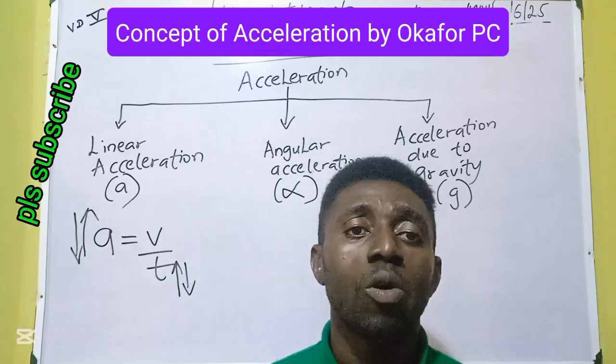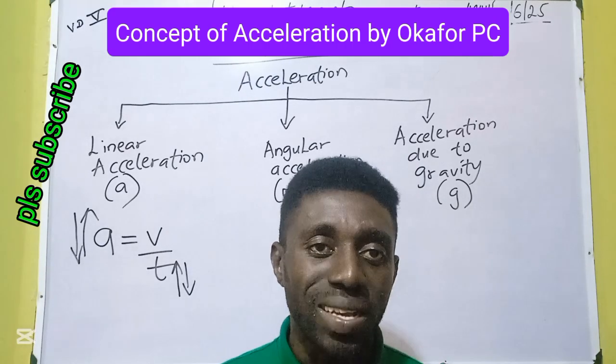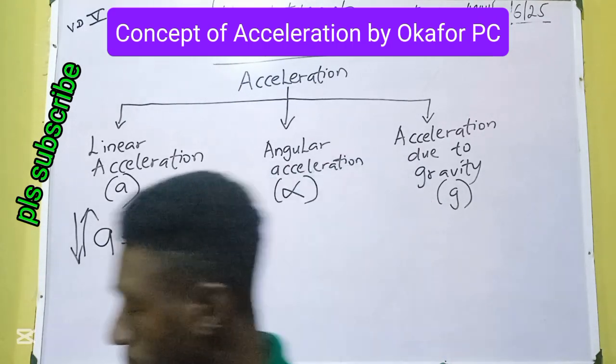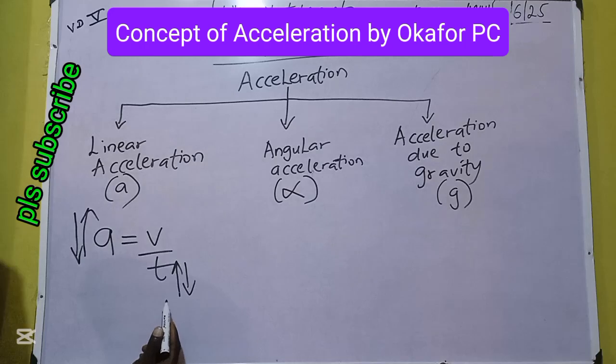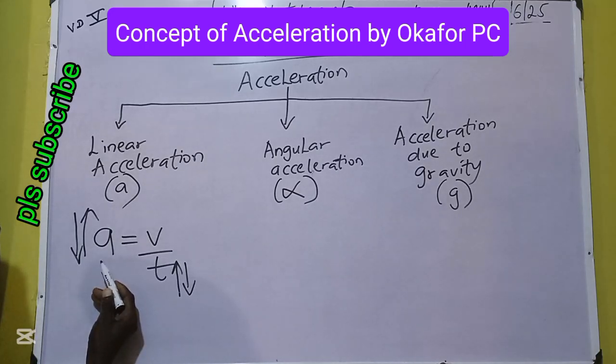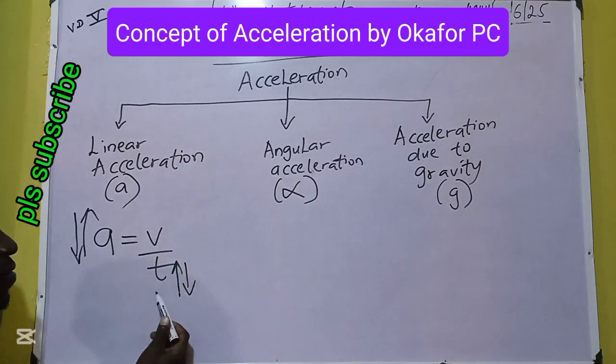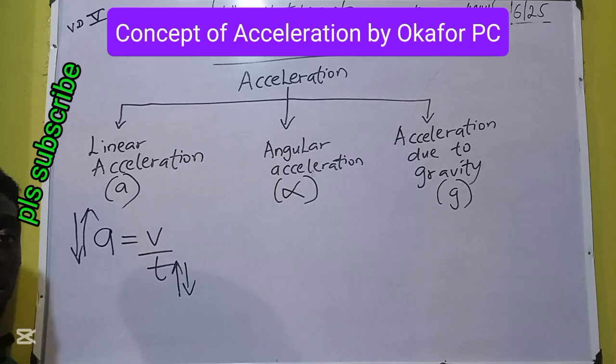Okay, so let's go back to the various kinds of acceleration to explain in details. Linear acceleration involves linear velocity over time. To get the units, it's very simple. Follow your formula once again.